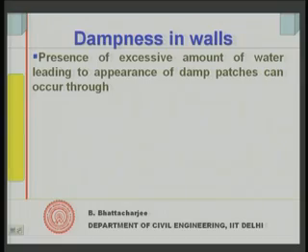So, first let us look into dampness. Dampness in walls is the presence of an excessive amount of water leading to the appearance of damp patches. Water is always present after all. In most cementitious materials there will be chemically combined water, and water is a part of the system itself, as absorbed water.